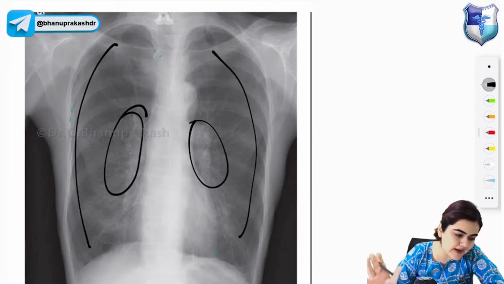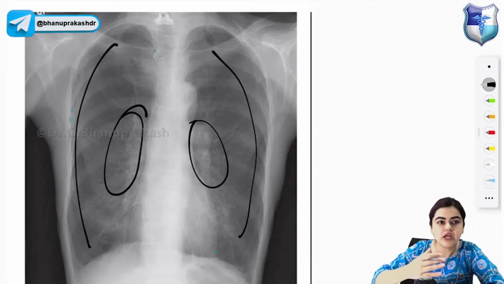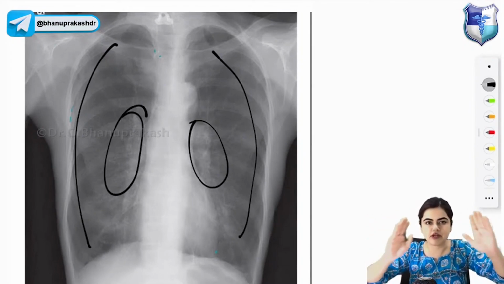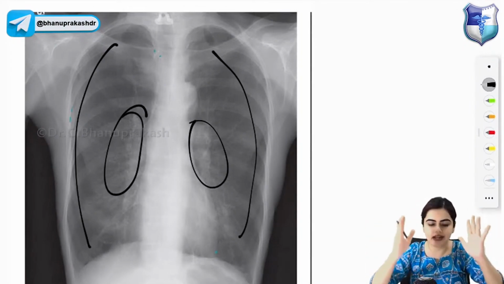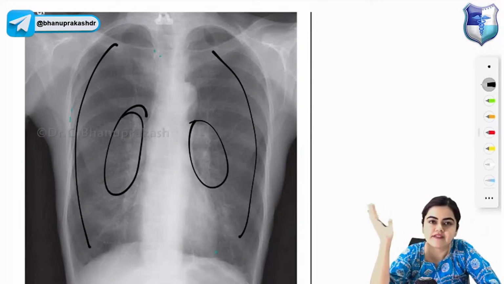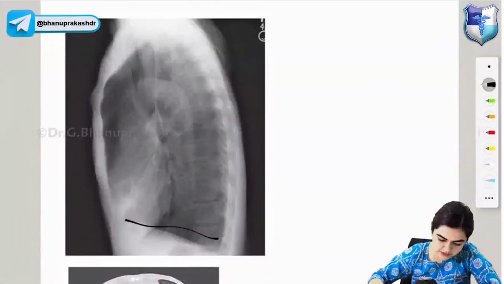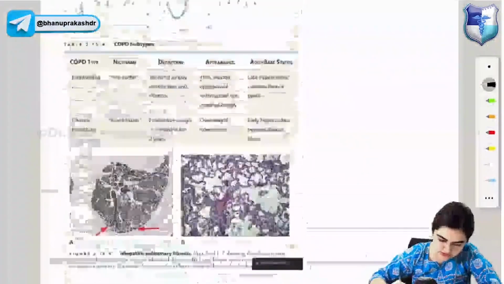Yes, barrel shaped chest, I have told you, in case of hyperinflation, the AP diameter will be more as compared to the transverse diameter. That is why you get a barrel shaped chest in case of COPD or asthma, in any hyperinflated condition. Let me just show you the table.